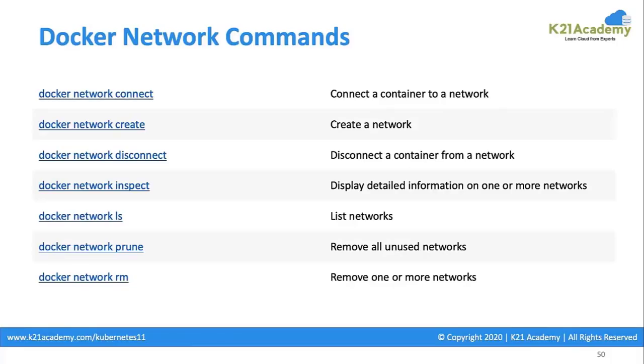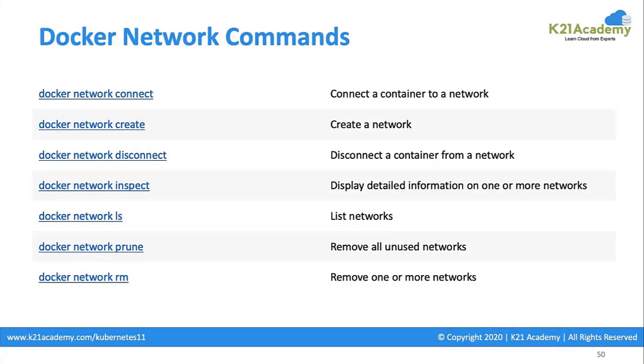In case I want to do a disconnect, I just want to remove that Ethernet interface from a specific network, I can do that. The command is to disconnect from that network. We saw the inspect command, with that you get more details about the network. You saw the ls command, with that you list all the networks.